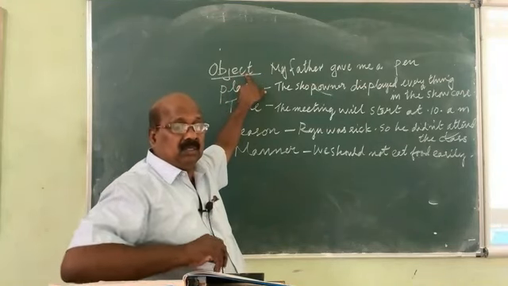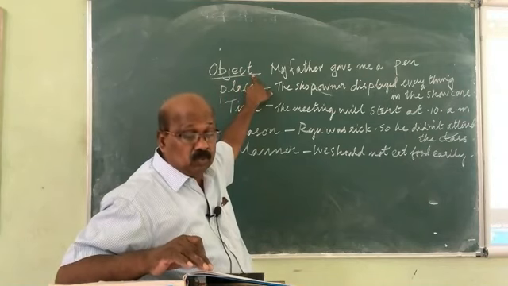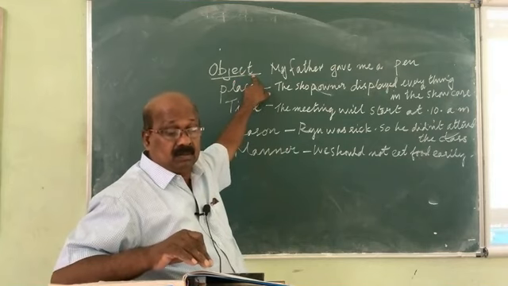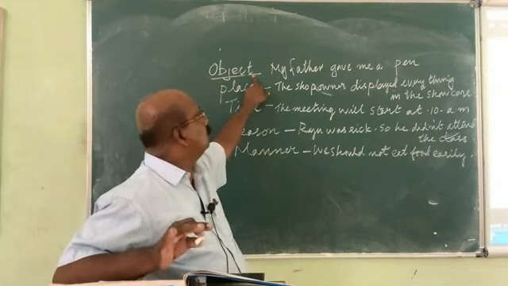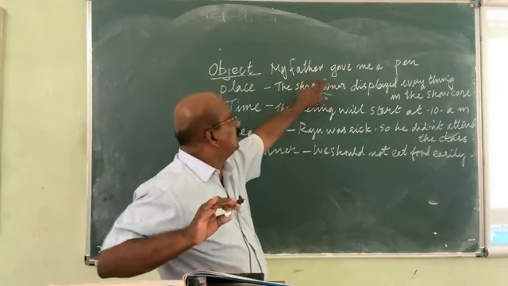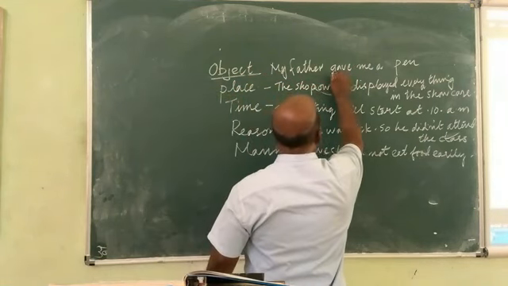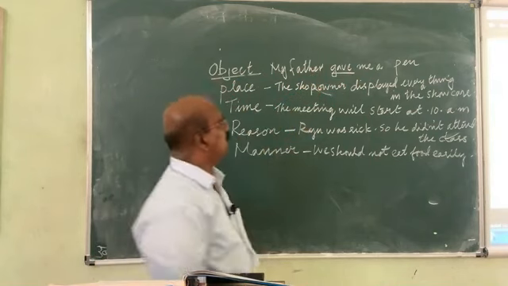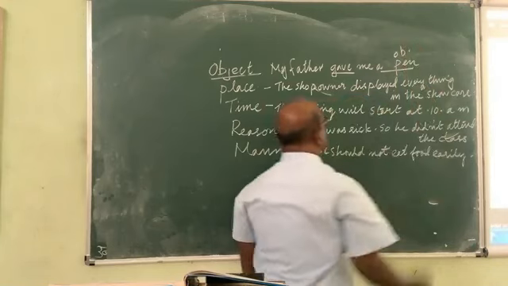So an object is a word that refers to the recipient of the action represented by the verb. That is a simple meaning. So, my father gave me a pen. Look at the blackboard. My father gave me what? We get the object, a pen.